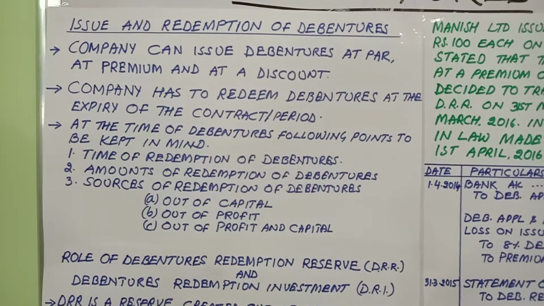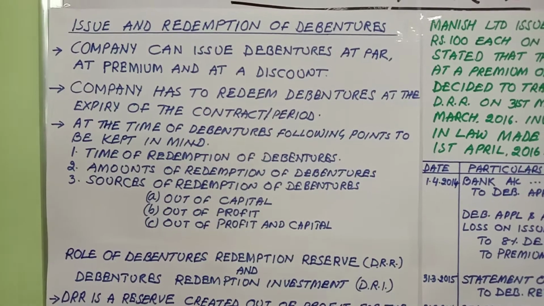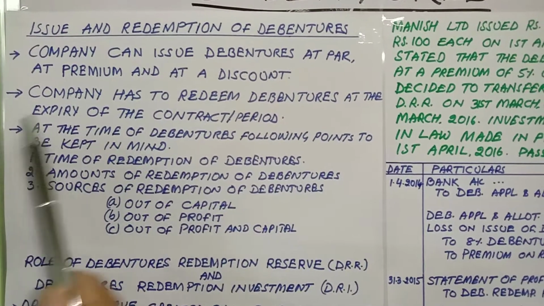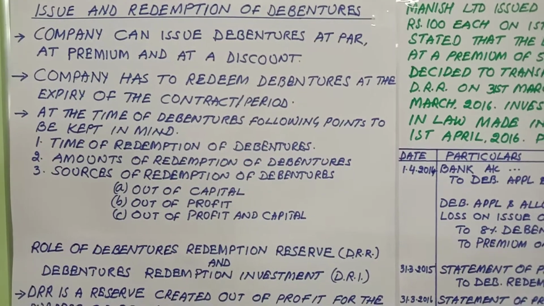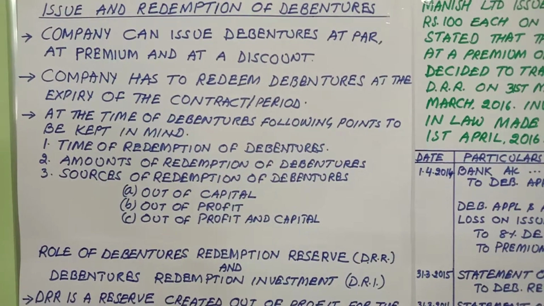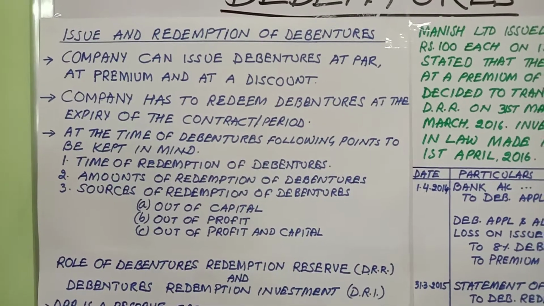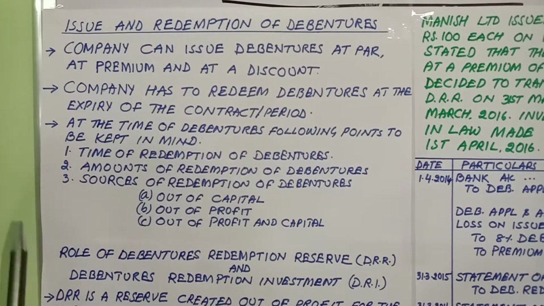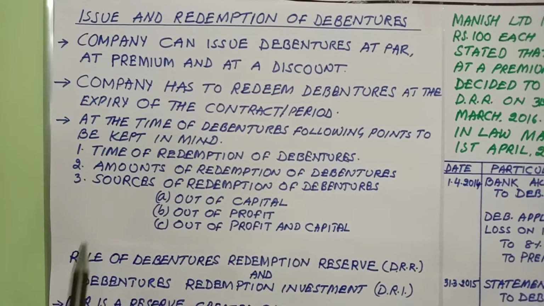So when you have redemption of debentures, we need to keep a few points in mind, that is, how these debentures are going to be redeemed, what will be the sources of redemption of debentures, what is the amount, what type of time, all those things. To keep in mind, I jotted down 3 points here. So before redeeming the debentures, we must keep these points in mind.